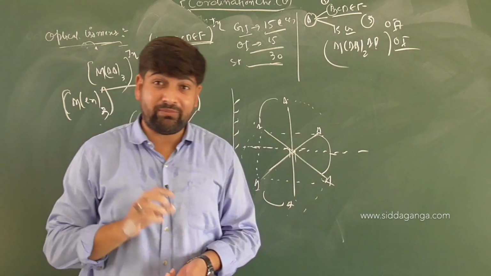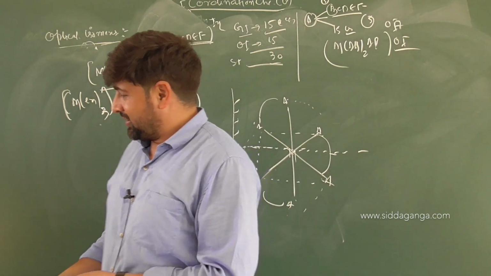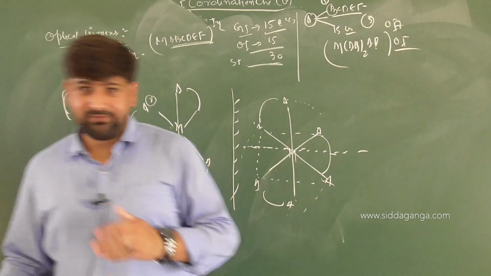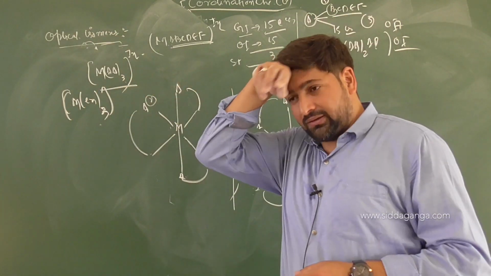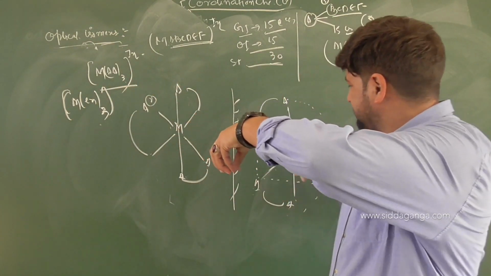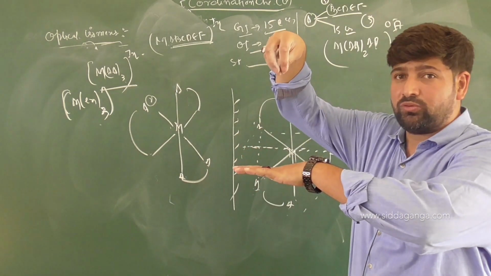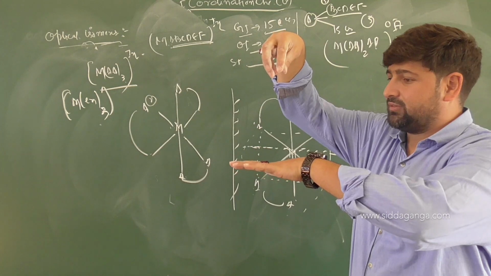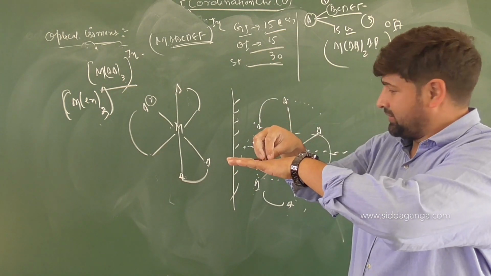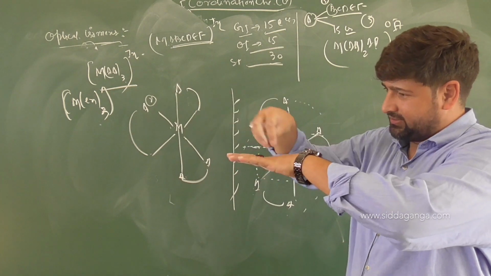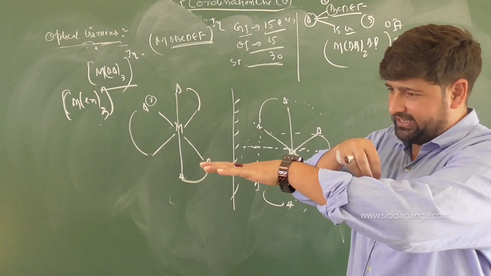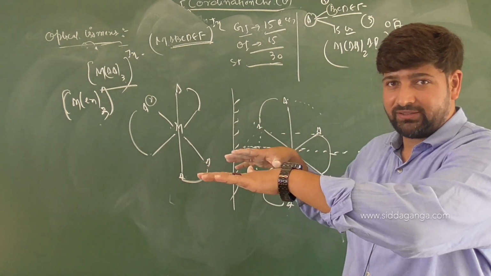Now you need to see it dimensionally, children. Look here. I have an atom here, the middle atom. So there is one atom going above here. So we have here ligand, ligand, ligand, ligand. Four in the plane.